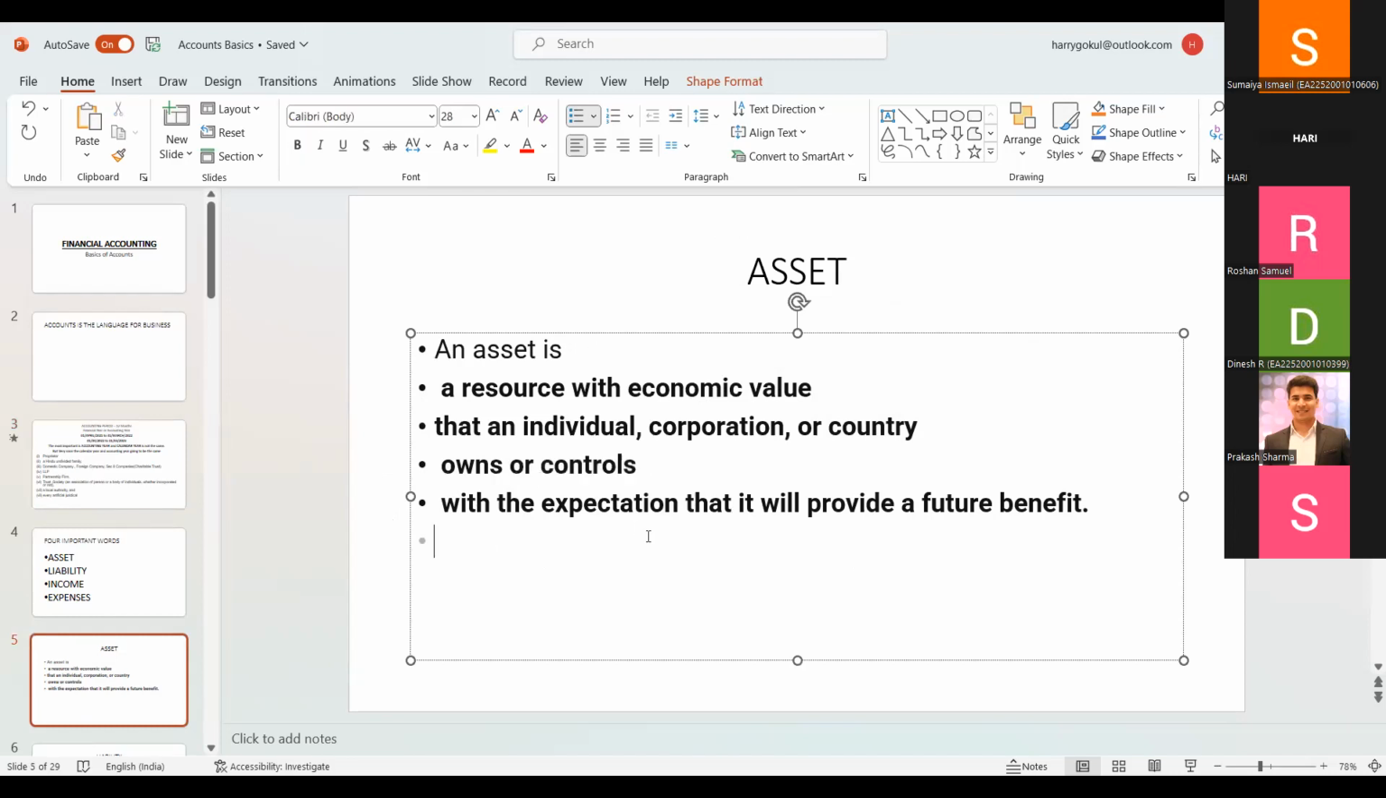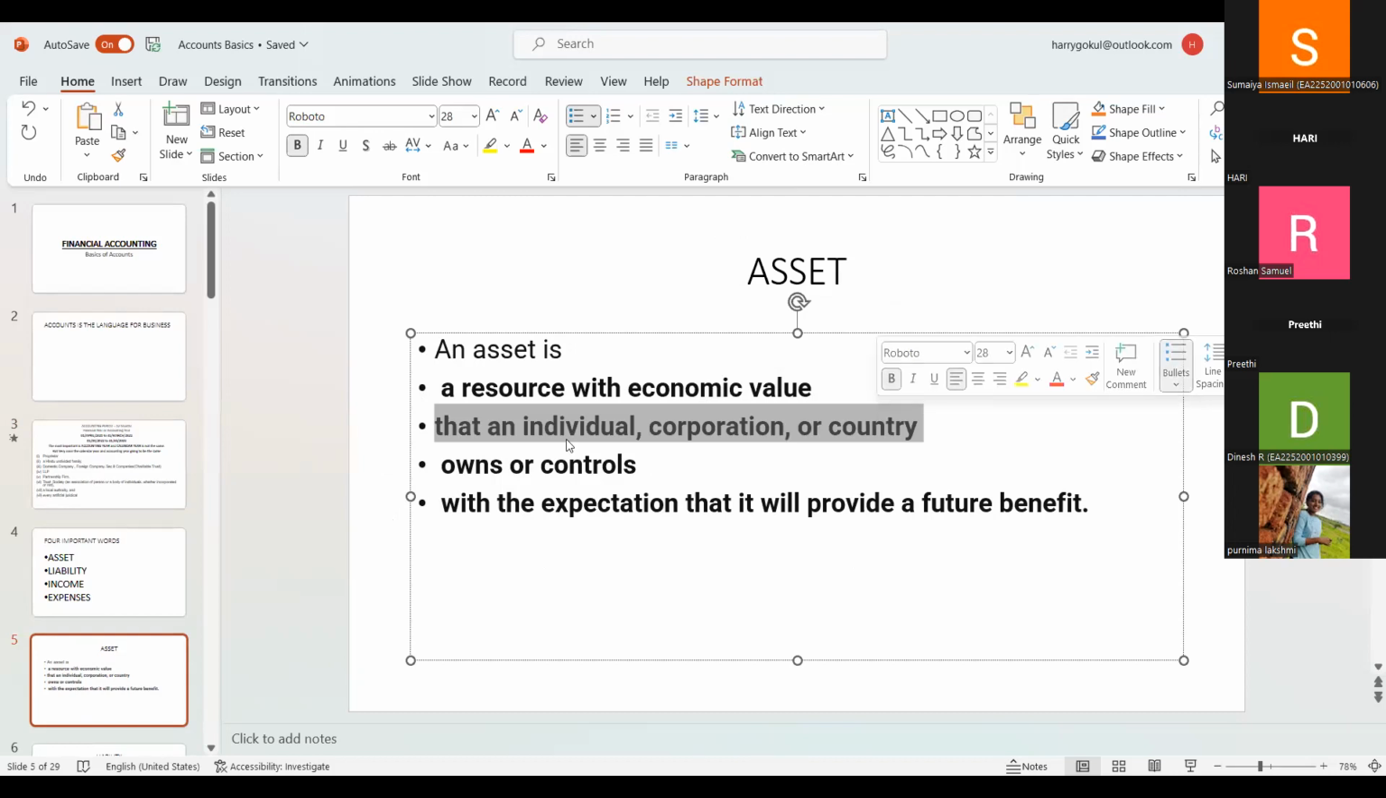Can you understand the definition of asset? Can you explain the second point, please? That an individual, corporation, or country? Okay, I am Hari. I am an individual. The first point is about the individual. I am the individual owner of the land. So individual means me, Hari, the person who owns the land.